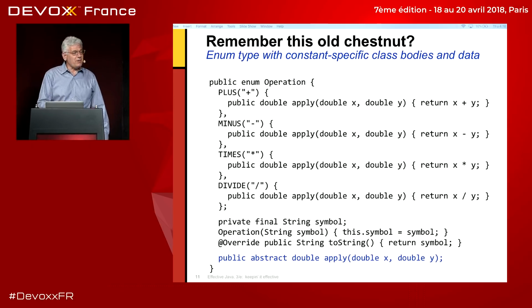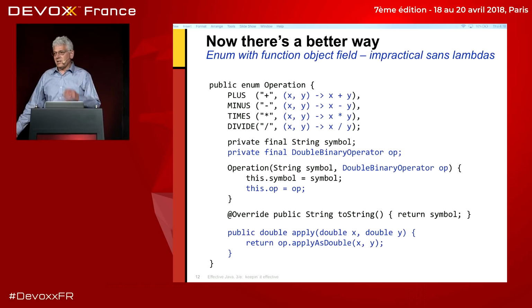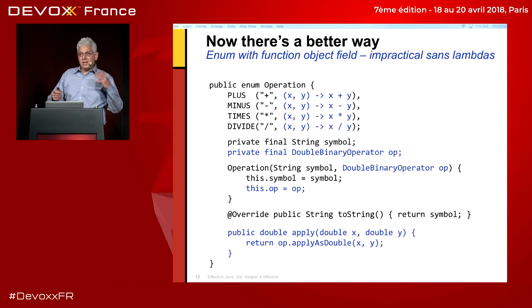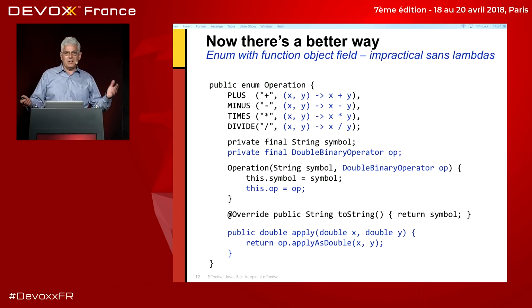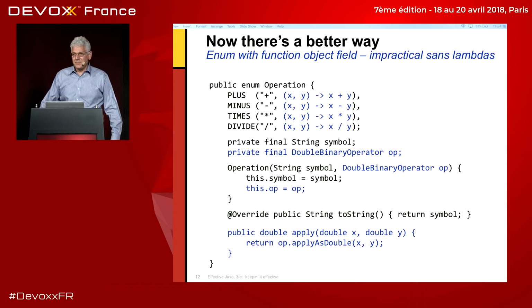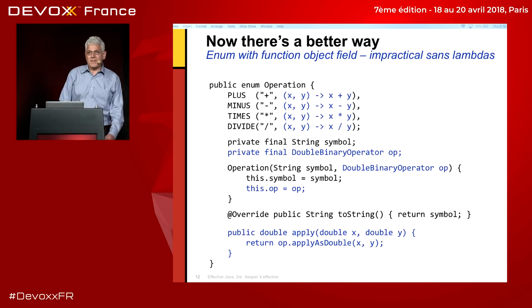But you can do much better now that we have lambdas. Instead of overriding these methods, we can simply pass in lambdas. So instead of constant-specific class bodies, we can have constant-specific fields, which is a much simpler, clearer idiom. In this case, each constant takes its symbol, like plus for plus, and then a lambda to describe what it ought to do. The actual implementation of apply is the same for all of them. It simply takes the op, which is this function object that we're passing in and storing in the constructor, and applies it to the two arguments. So I hope you'll all agree that that's a lot prettier.